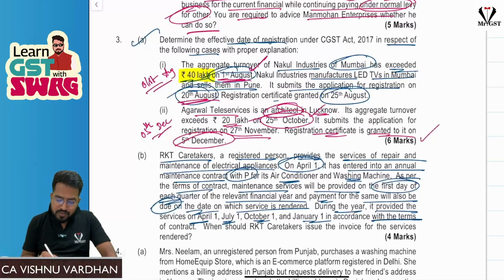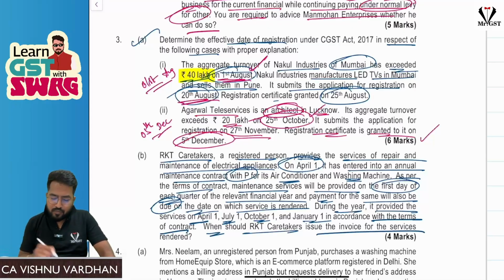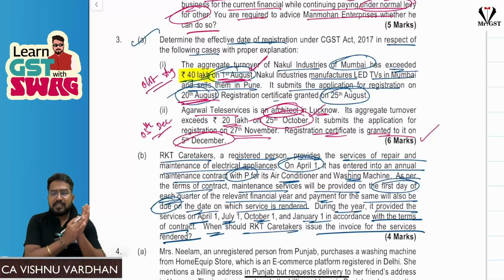In accordance with the terms of the contract, when should RKT Caretakers issue the invoice for the services? So this is again regarding the time limit for issuing the invoice. Please understand, any service which is provided for a contracted period of more than 3 months with periodical payments is called continuous supply of service. In this case, they are providing it for 1 year, and of course this satisfies the meaning of continuous supply of service.